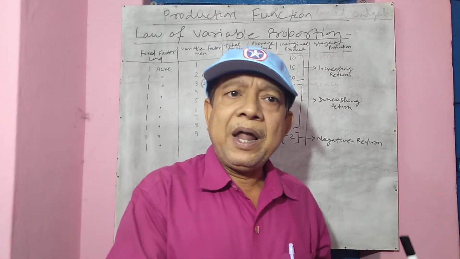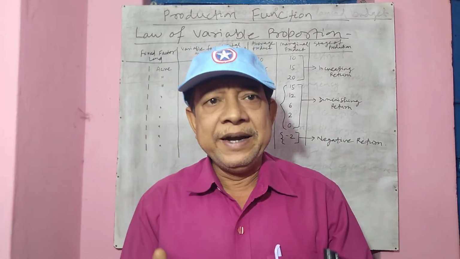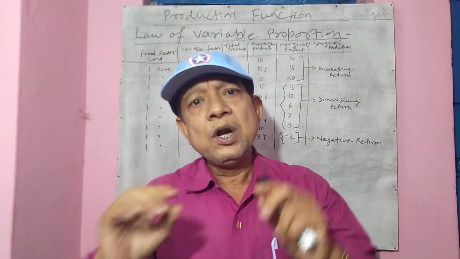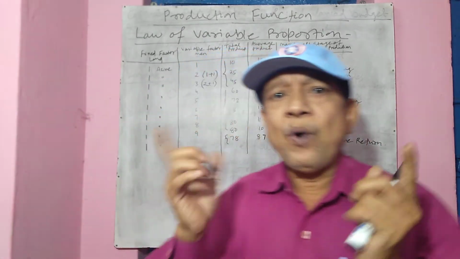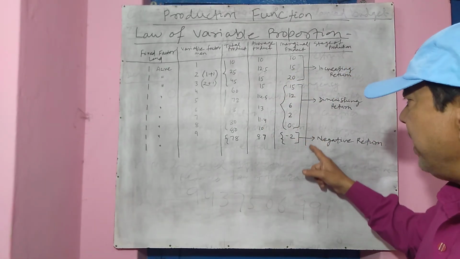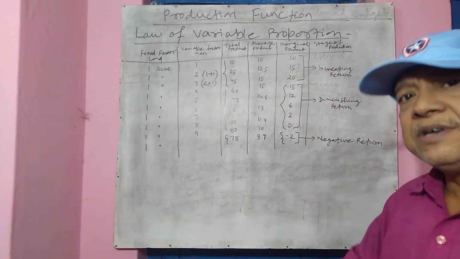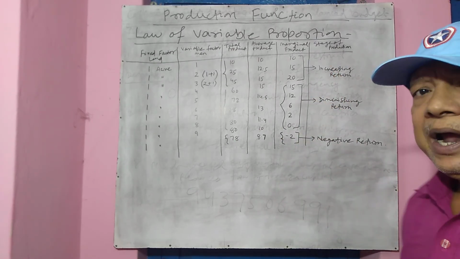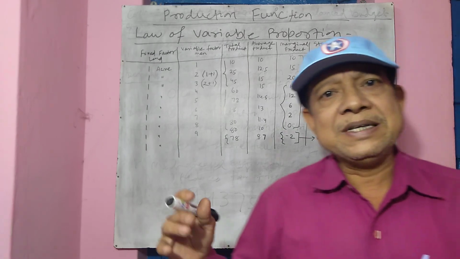So this is the table I explained to you today. Please read it in the book to make notes. The next time I shall complete the question with a diagram and explain why it happens so. Why does the marginal product rise? Then why does it fall? Why does it become negative? What are the reasons for the operation of all these three stages: increasing return, diminishing return and negative return? That we shall discuss next time.